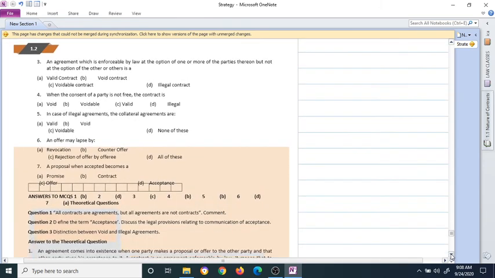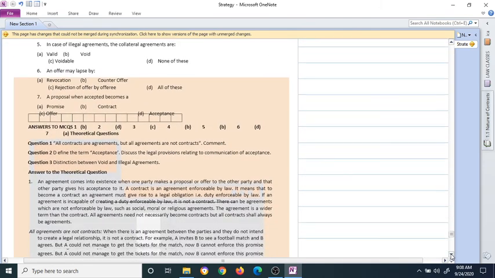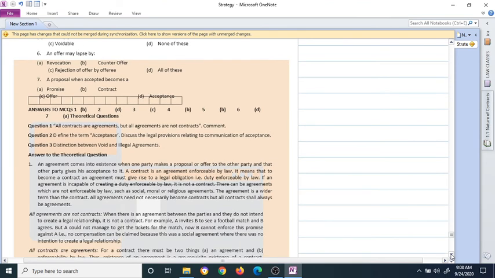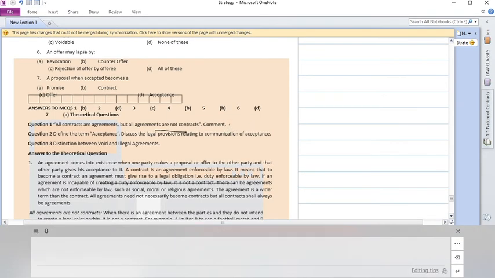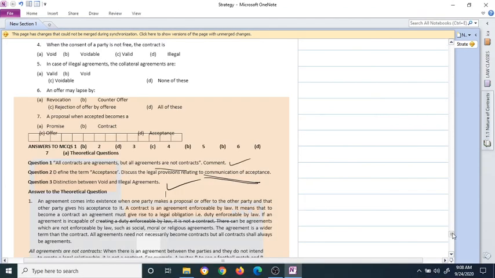And if you see below, we have theoretical questions as well. Every topic was covered in our class. If you see question 1, all contracts are agreements, but all agreements are not contracts. This was covered, right? But then you'll have to elaborate what are the points that were there, and define the term acceptance. Discuss the legal provisions relating to communication of acceptance. Yes, communication of acceptance is to be made to the person who made the offer, and all the legal rules were there. You'll have to list down those, and distinction between void and illegal also we have covered. Okay, just quickly go through these answers and all that.